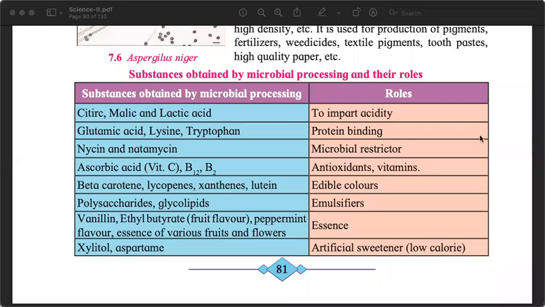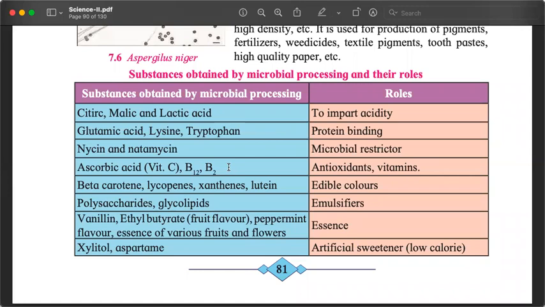At the end of page number 81, another table of information is given, which lists down some other substances obtained by microbial processing. Microbial processing means processes which were carried out using microorganisms. So examples are citric acid, malic acid, and lactic acid, and these are used to give acidity to substances. They are acids, so yes, they give acidity.